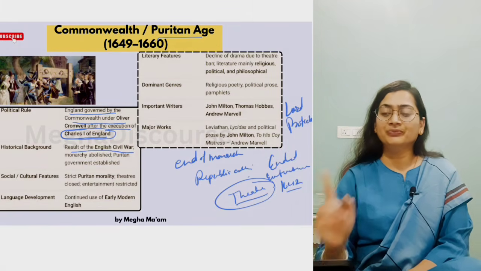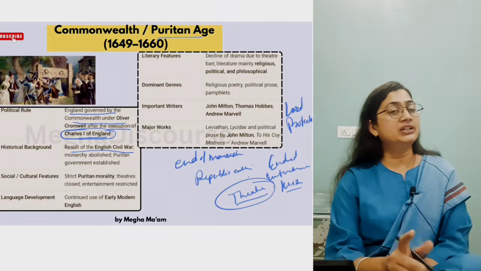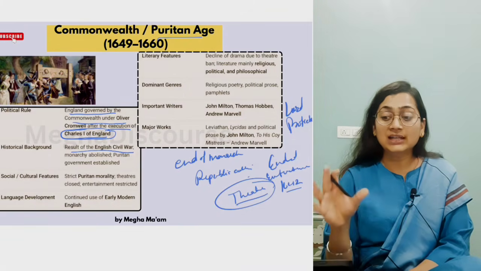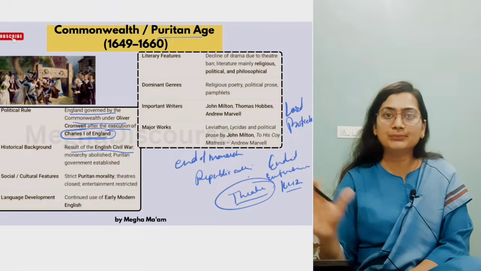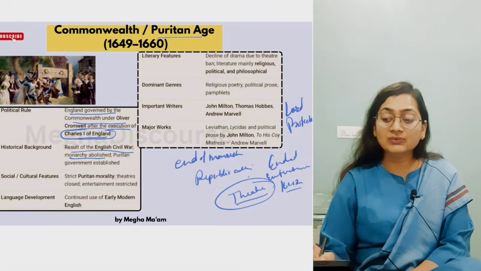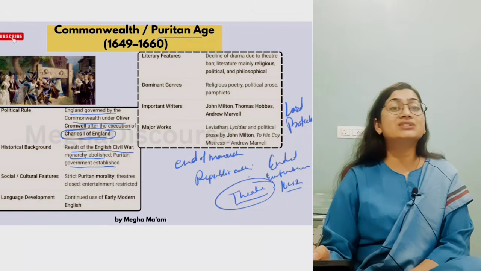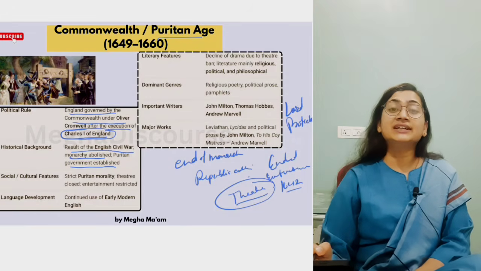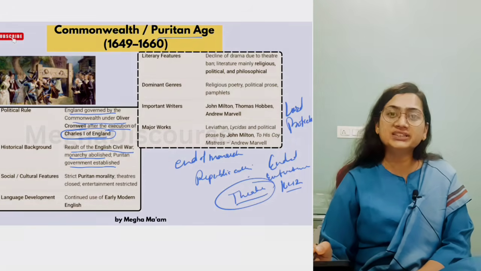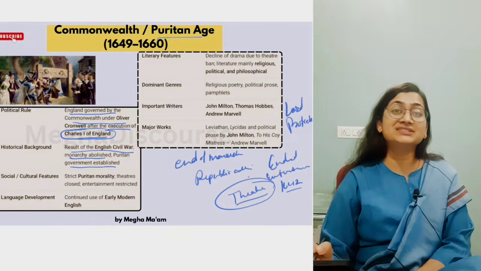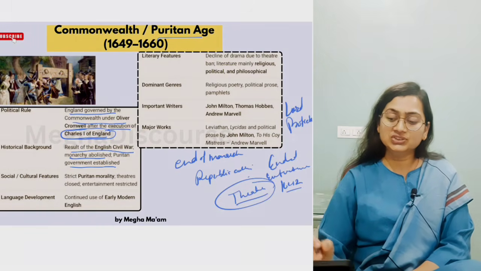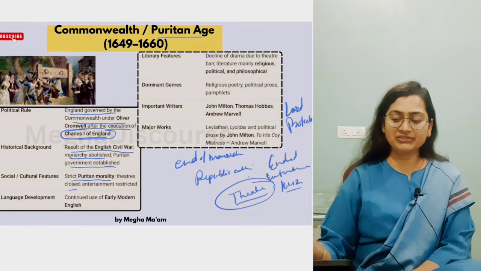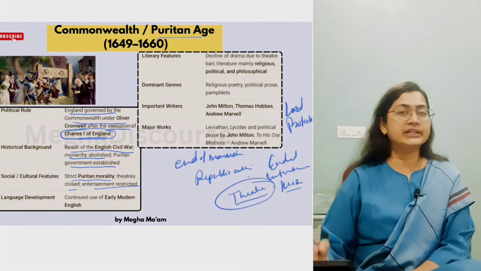Now, the result of the English Civil War. As I told you, the last stage we had was the Caroline age. The English war had not started yet, but it was about to start. Now the English Civil War is happening simultaneously. So monarchy was abolished, the Puritan government was established, and the English Civil War was there. So the Puritans brought new religious beliefs, religious principles. Strict Puritan morality, theatres were closed, entertainment was restricted. They continued use of early English language.